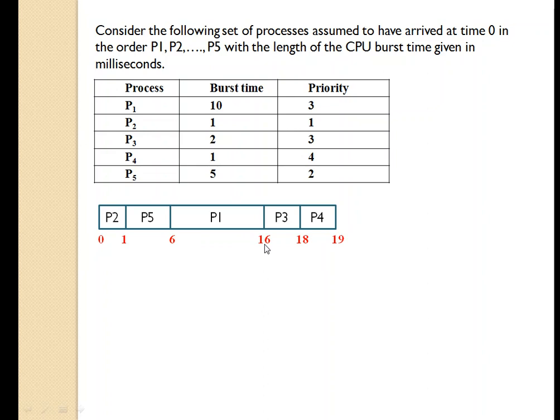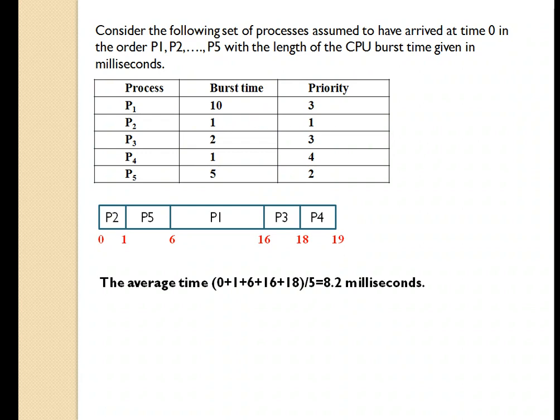P3 requires 2 milliseconds, 16 plus 2, 18. So 18 milliseconds, and P4 requires 1, so 18 plus 1, 19. The average waiting time will be 0 plus 1 plus 6 plus 16 plus 18 divided by 5, that is 8.2 milliseconds. I hope you have understood how to calculate this.